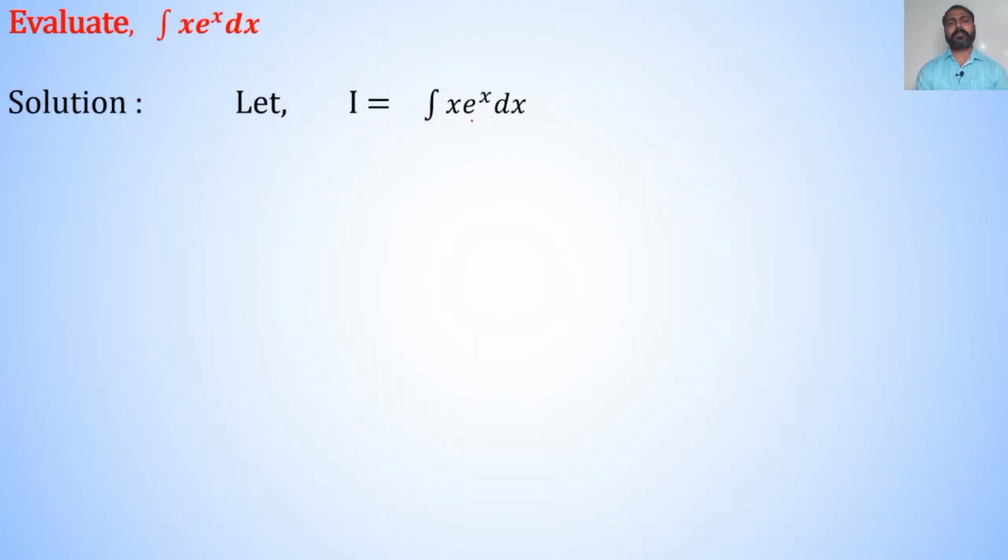Here the integrand is the product of two functions, in which x is an algebraic function and e raised to x is an exponential function. In the word LIATE, algebraic functions come first. So, x is our first function and e raised to x is our second function.